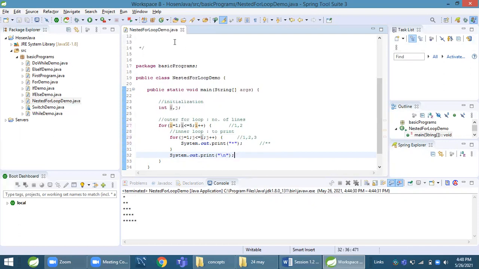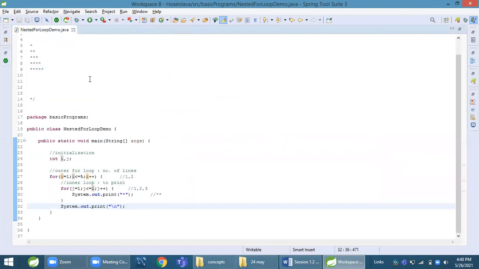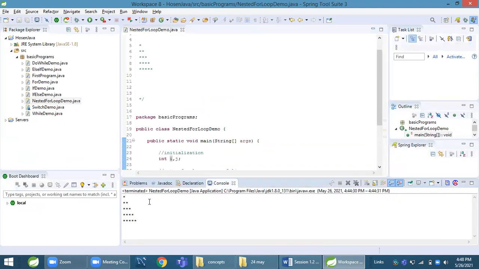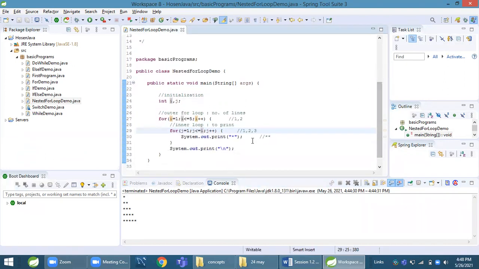This is how we can work with nested for loops. Also, you can play with it. You just flip this condition and you can see it's printing a different pattern. Suppose I want to print 1, 2, 2, 3, 3, 3, 4, 4, 4, 4 like this, then what must I do here? Can you guess?